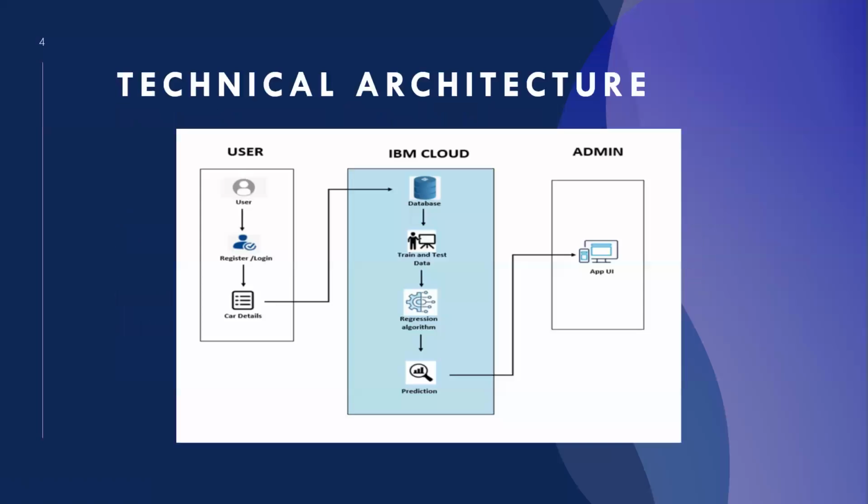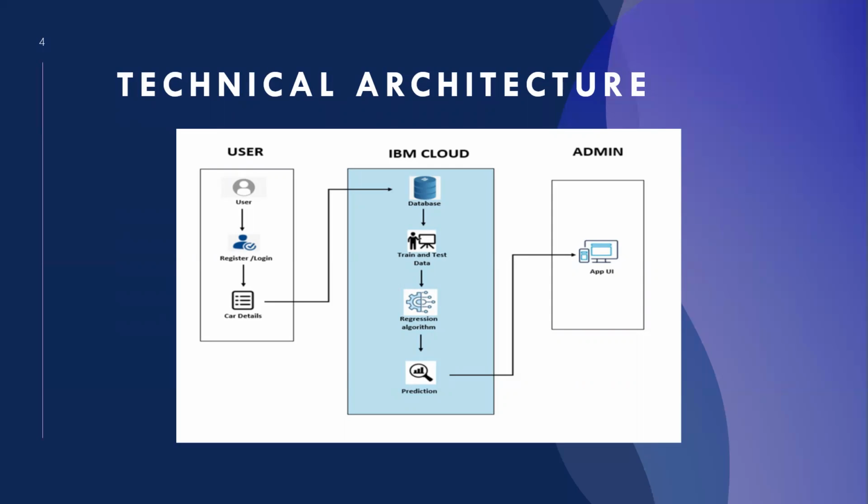Now let's move on to the technical architecture. So in our project, we have used IBM Cloud for building and training the model. In IBM Cloud, we have services like Object Storage, Watson Studio, and Watson Machine Learning. The dataset is uploaded in the object storage of IBM Cloud and connected to the Watson Studio, where a Jupyter Notebook is created and the Python code is written.